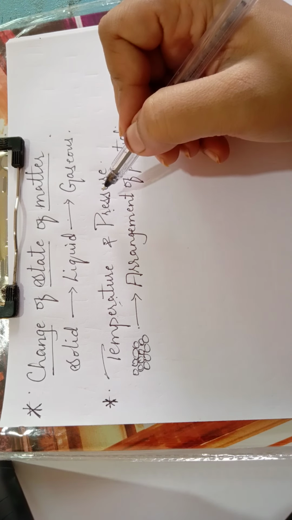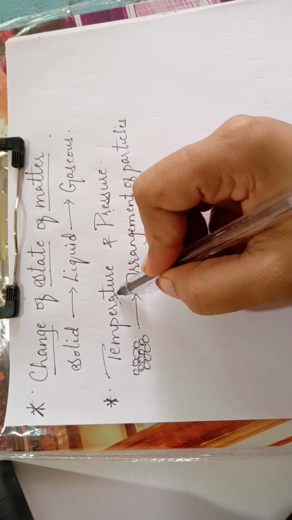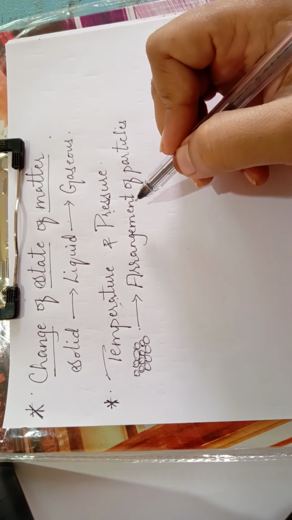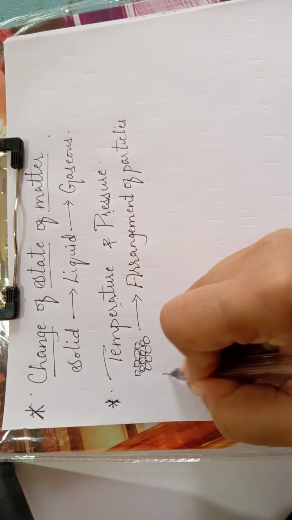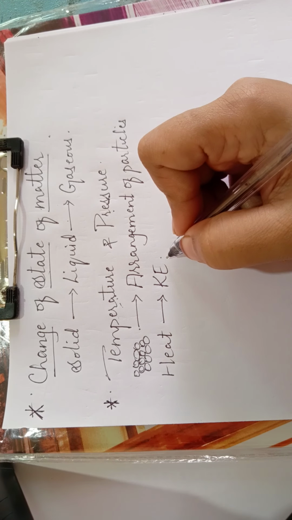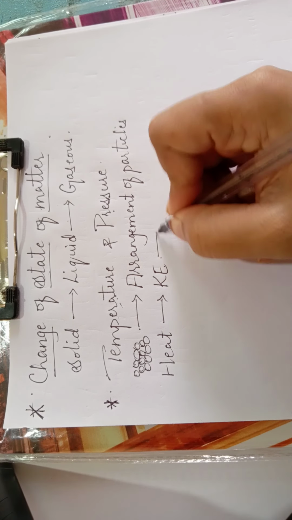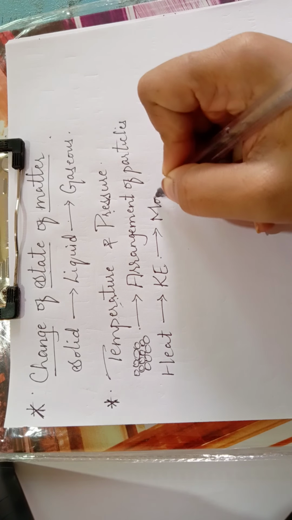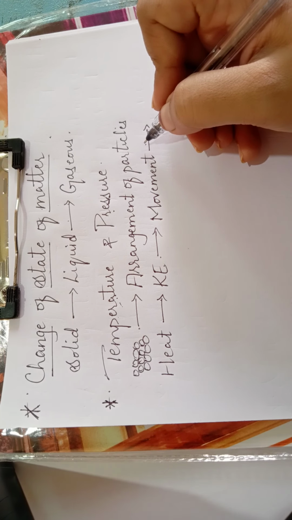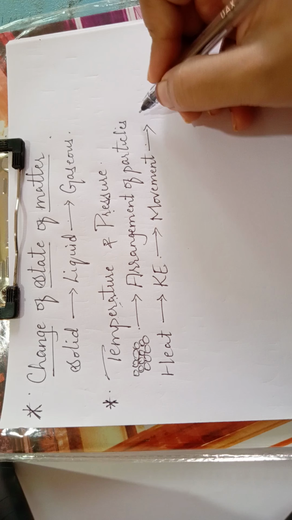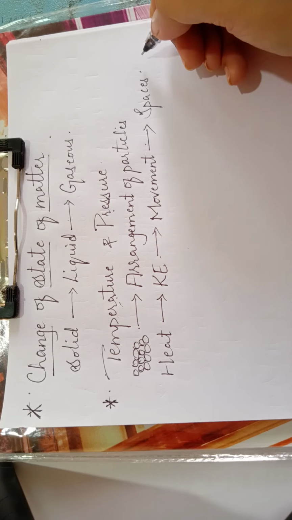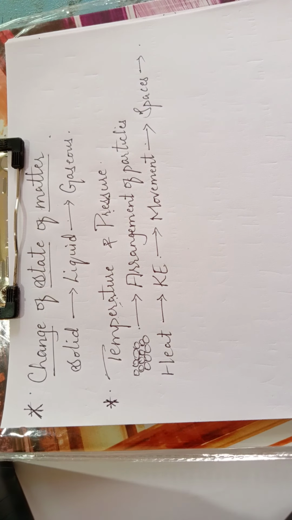Now see how these two things are affecting it. Temperature: when we are providing heat, when we are allowing that substance to get heated up, at that time the provided heat will increase the kinetic energy of the particles. And when the kinetic energy is changing, there will be movement. That means motion of the particles will take place. When they start moving, when they start showing the vibrations, then the spaces that are present between the particles will also change, thus leading to the change of state of matter.